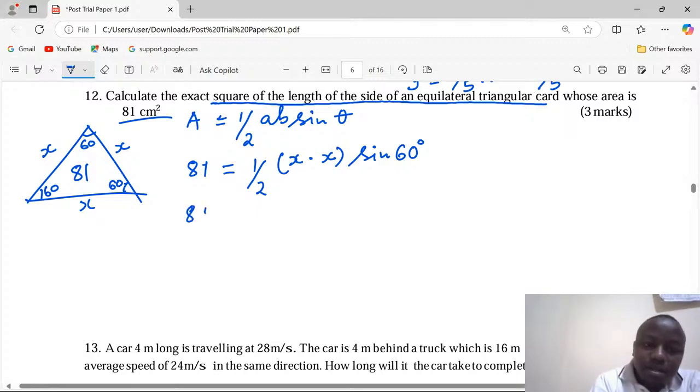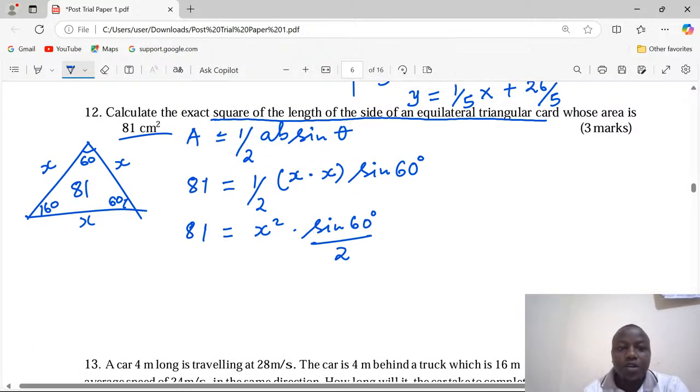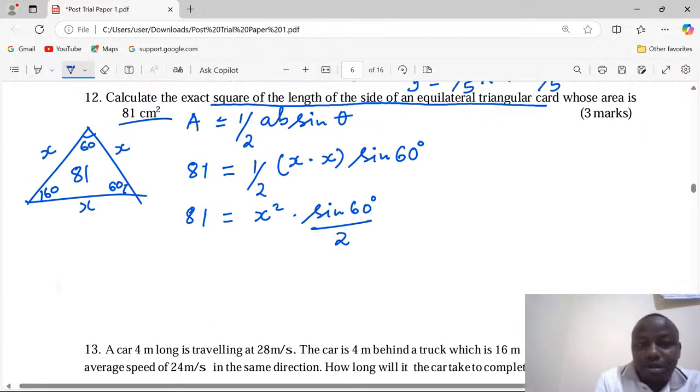81 is equivalent to x squared over 2 times the sine of 60 degrees. Remember, there is over 2 somewhere. And it's good for you to know that we don't even need the length. We need the square of the length. And automatically, we already have in our equation the square of the length. So we can make it our subject now, the square of the length.